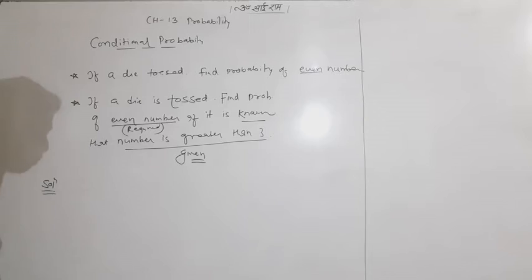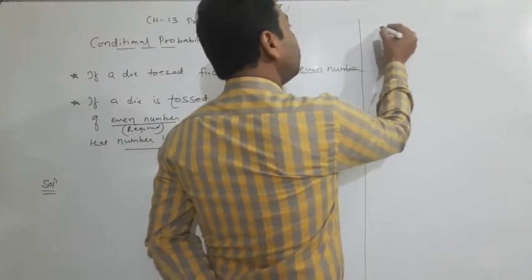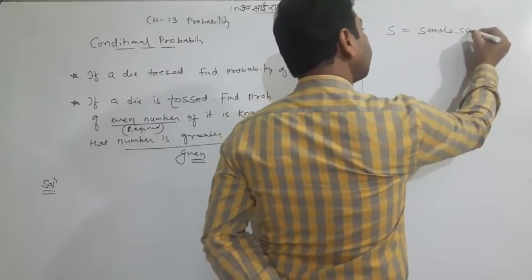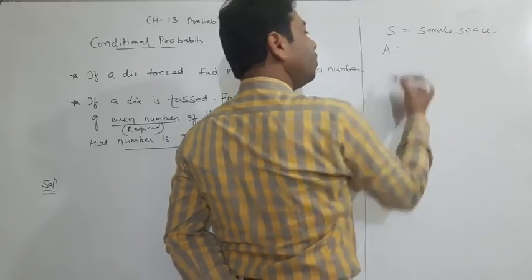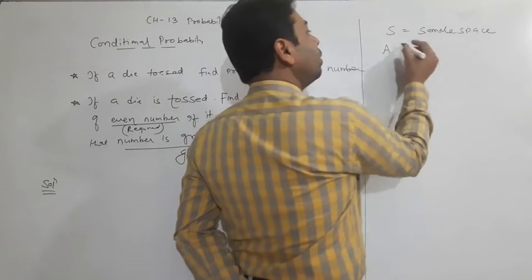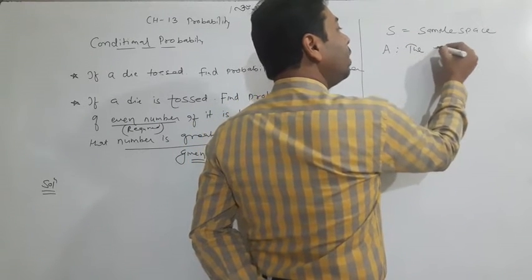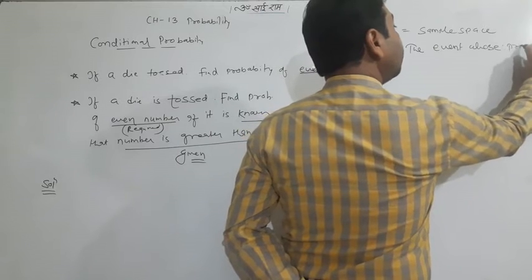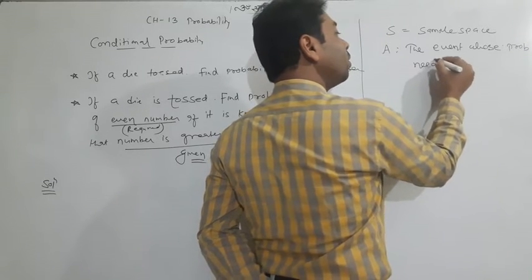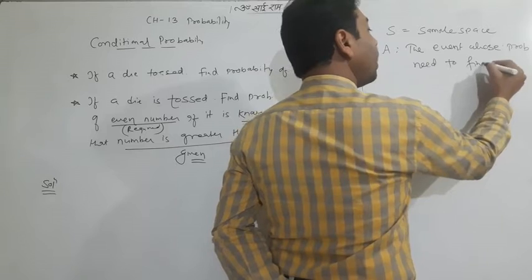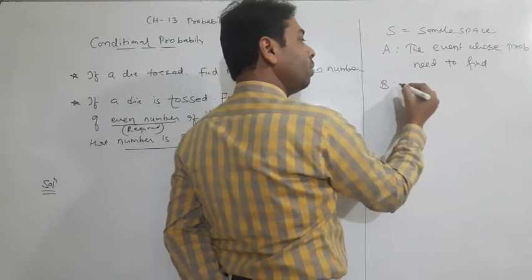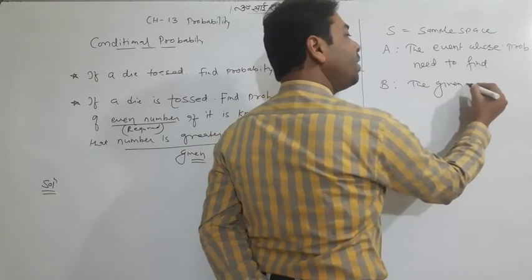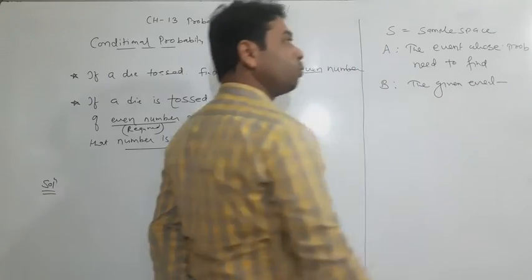So first of all, let me explain one thing: S is a sample space. We will assume A is the event whose probability needs to be found out, and we assume B is the event, the given event. Very simple language, very common language I am using.